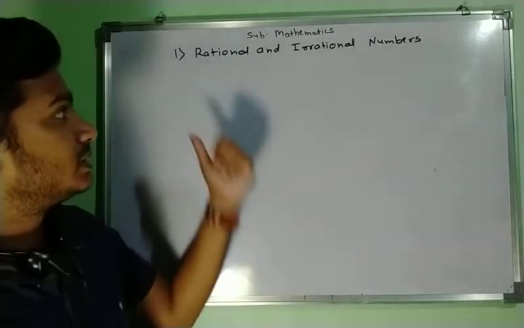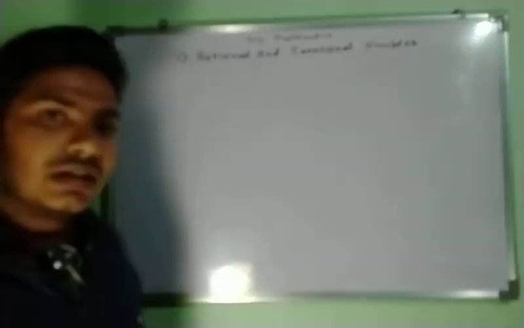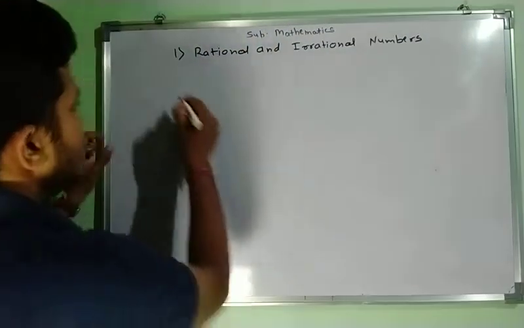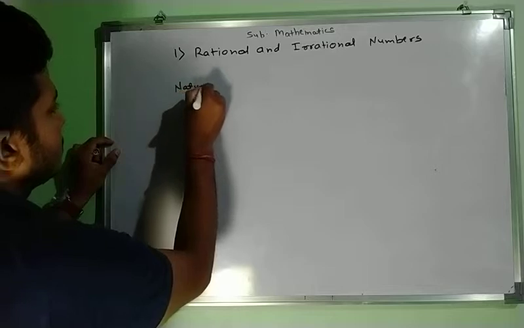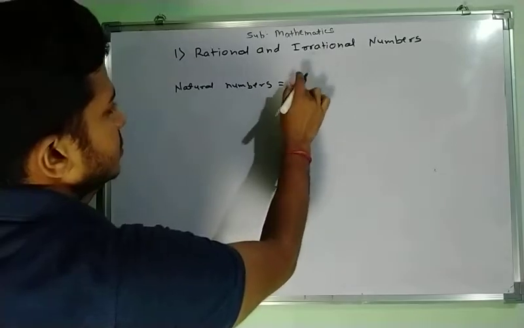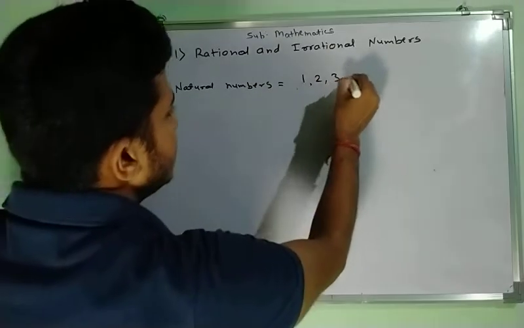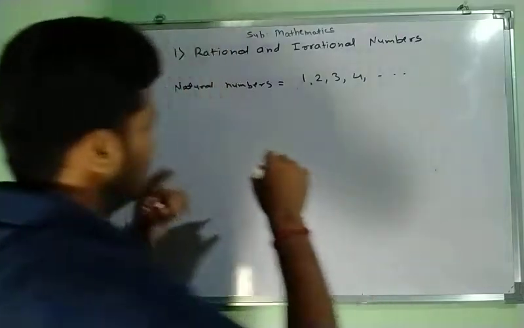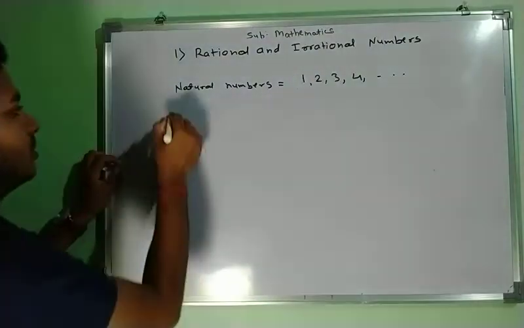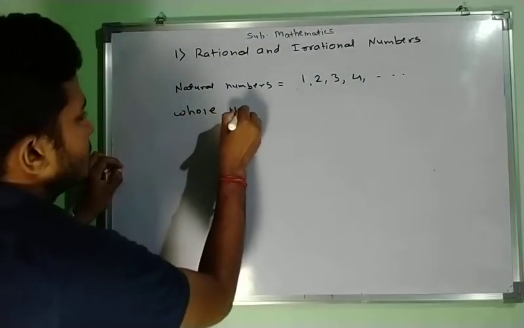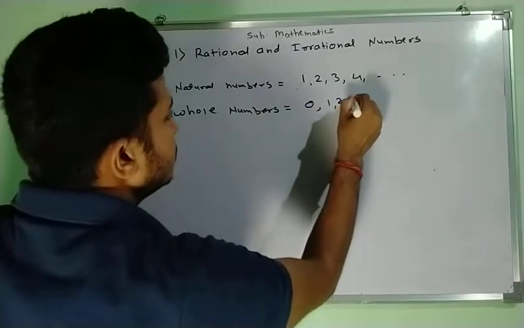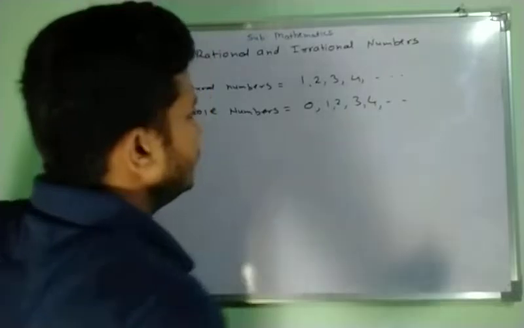Okay. So our first chapter is rational and irrational numbers. We are familiar with whole numbers, natural numbers, and integers. The natural numbers are 1, 2, 3, 4 up to infinity. So the counting numbers are the natural numbers. Okay. And the whole numbers are 0, 1, 2, 3, 4 and so on up to infinity.